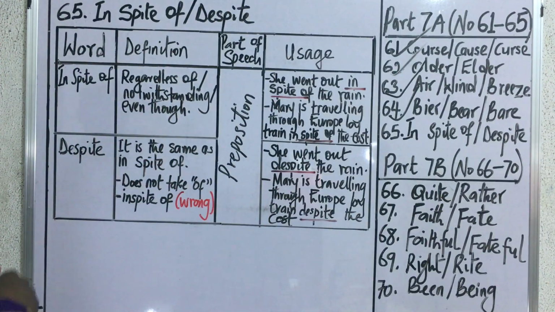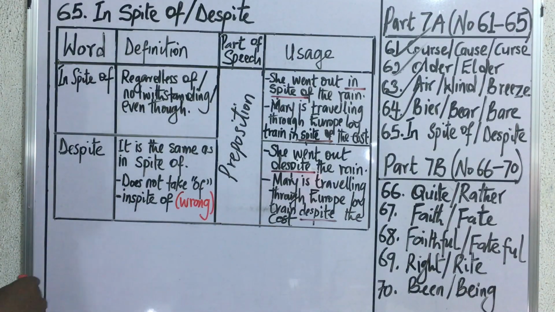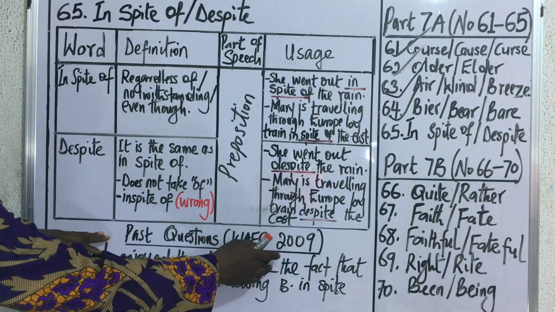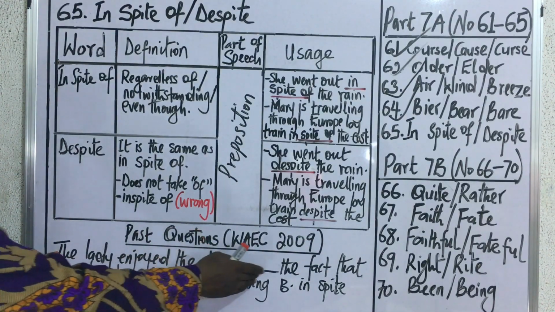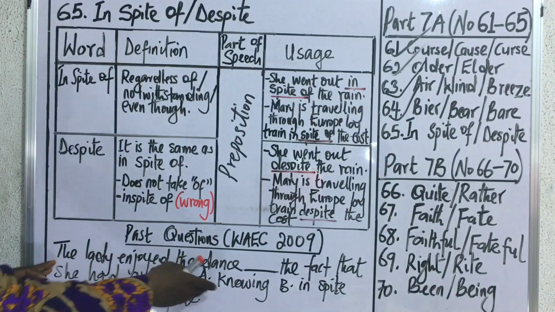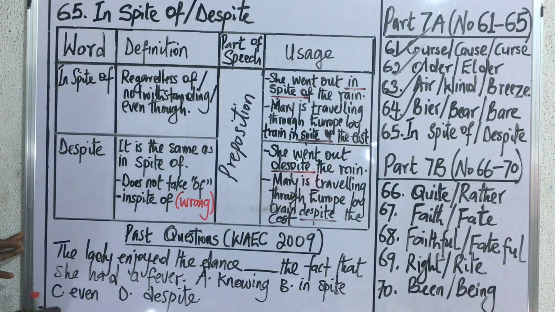Let's now take a step further by considering their appearance in past questions. WAEC 2009. The lady enjoyed the dance, blank, the fact that she had a fever. A, knowing. B, in spite. C, even. D, despite.